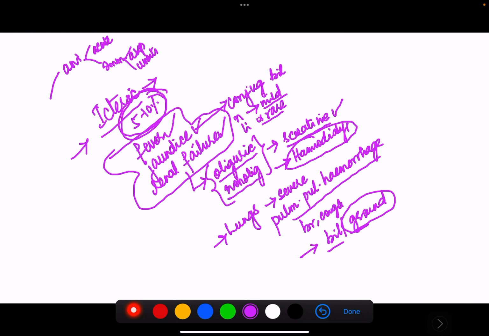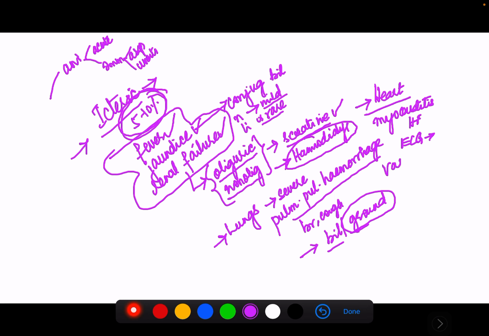And in severe disease, even the heart will be involved. There will be myocarditis, and heart failure also might occur. ECG will show some non-specific findings, and then vasculitis will also be there. Vasculitis might occur with necrosis of the extremities.